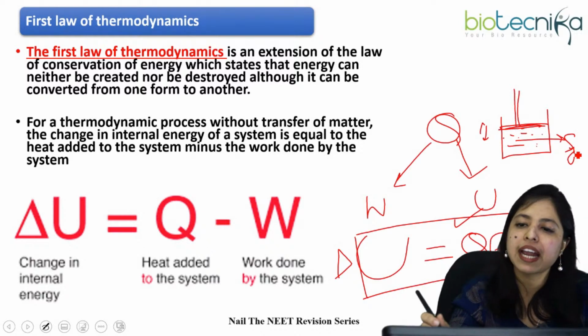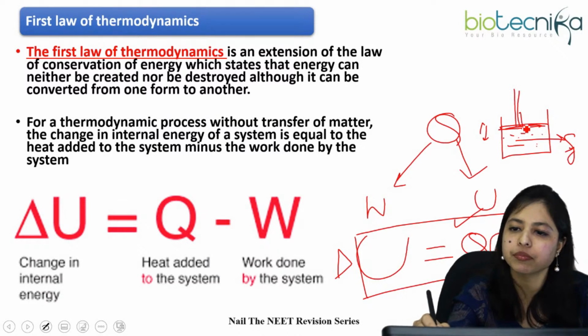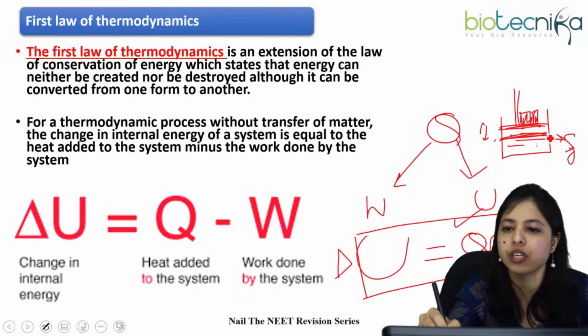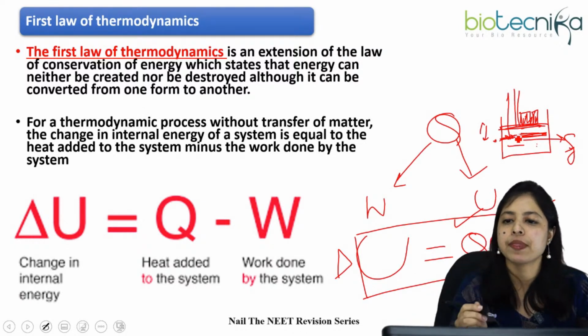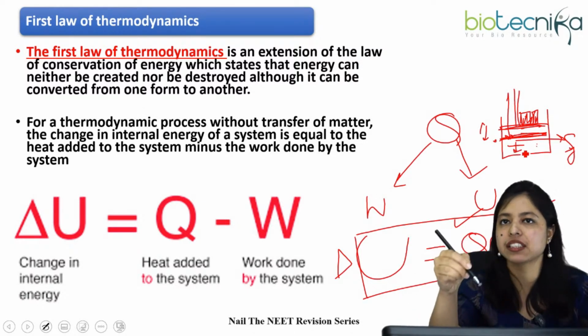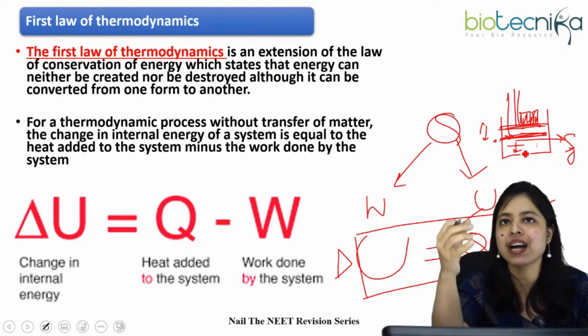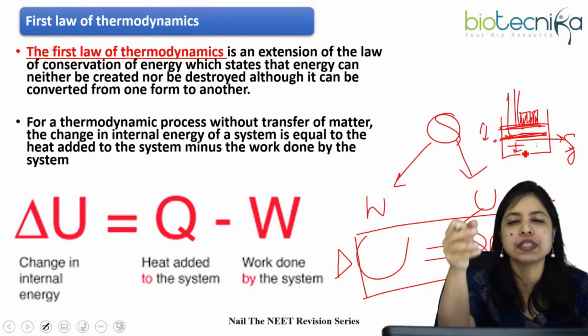Now the piston can go down also. How can it go down? Suppose we are increasing the mass over this particular piston. Then the piston will go down. So we can say that the gas is compressing in volume, which you can easily see. The mass we have put on the piston makes it go down.